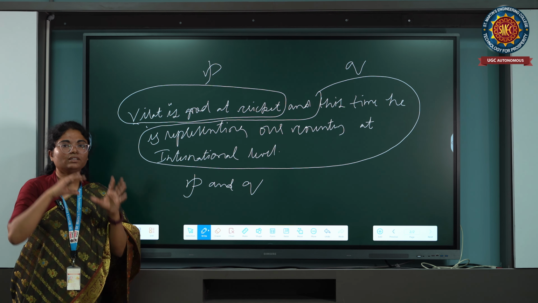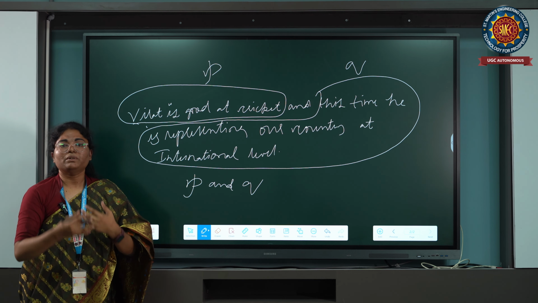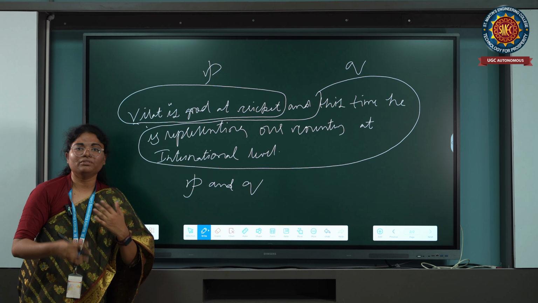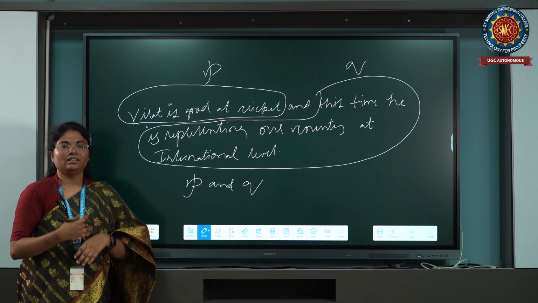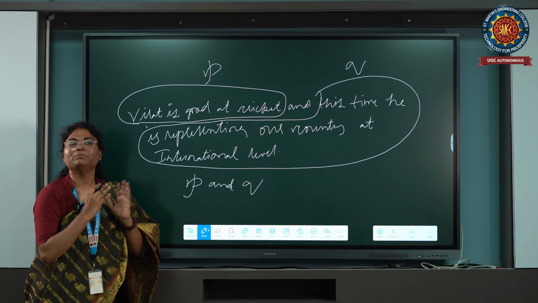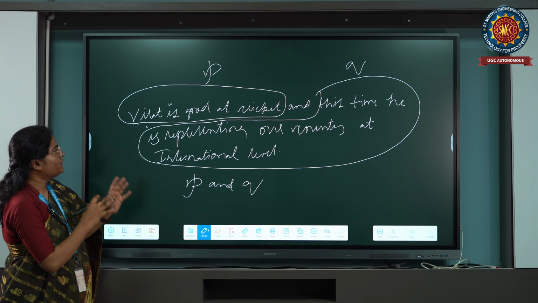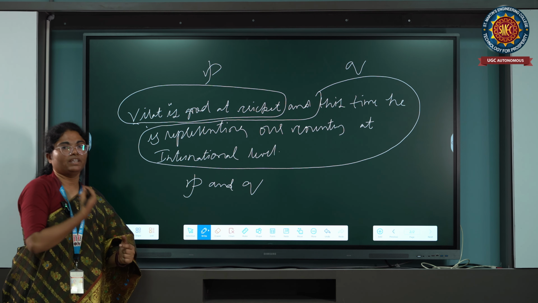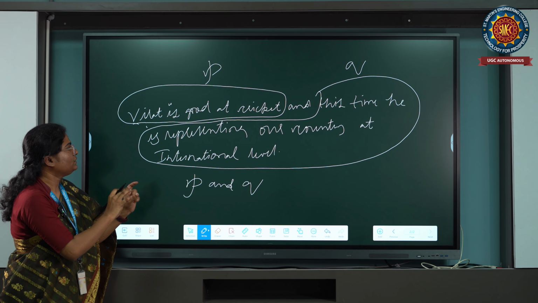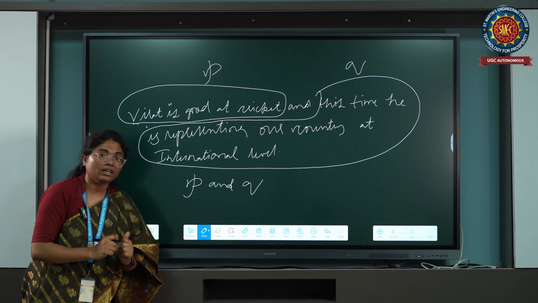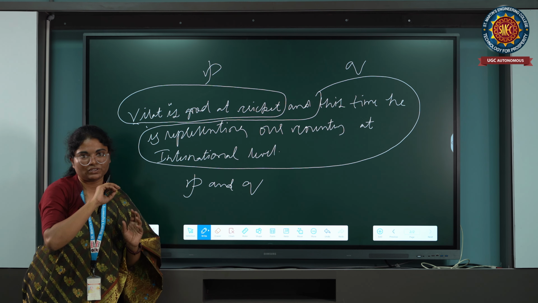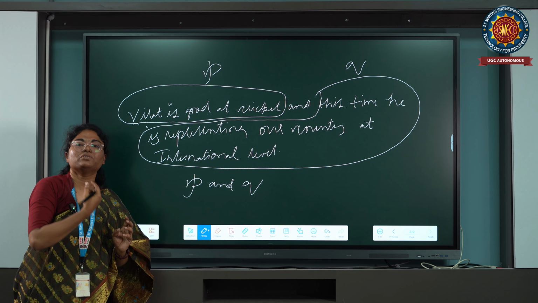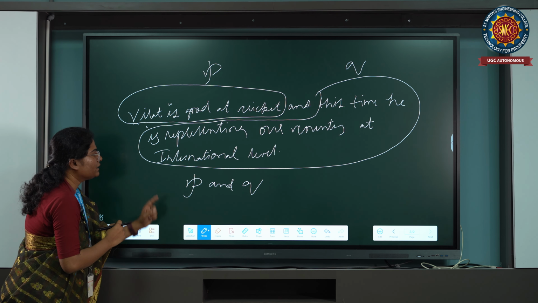One compound proposition, that's fine. If I keep writing 2, 3, 4 sentences, yes or no, my time, my pen, everything will be wasted. So that is the reason we are using a variable to represent the proposition. That is the reason it is known as a propositional variable. So finally, it becomes P and Q.